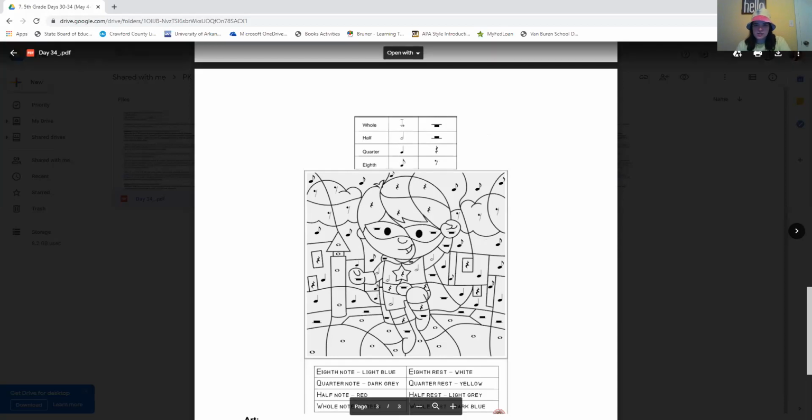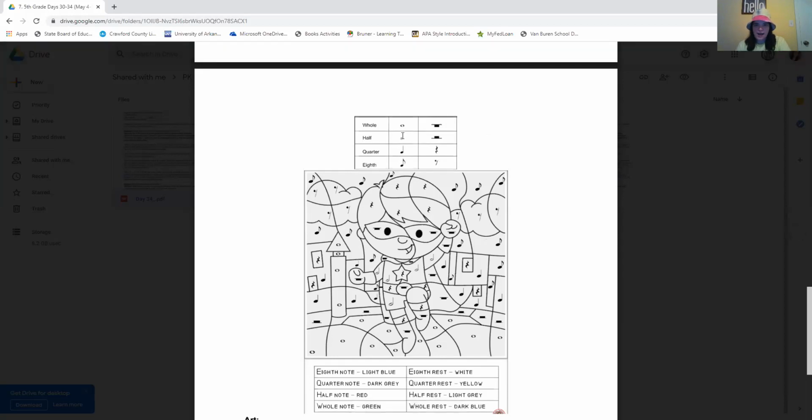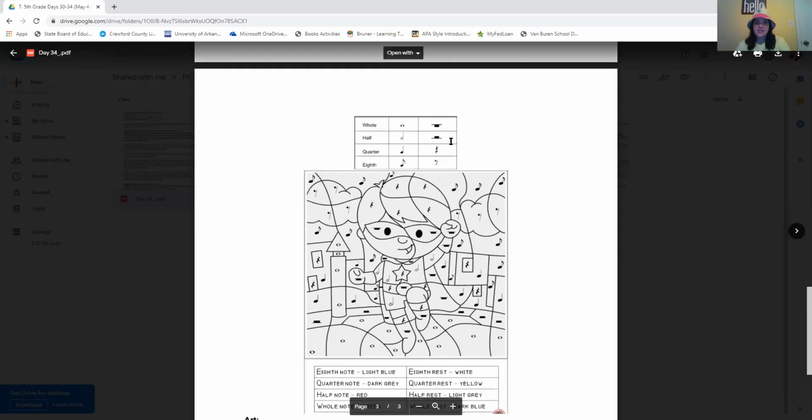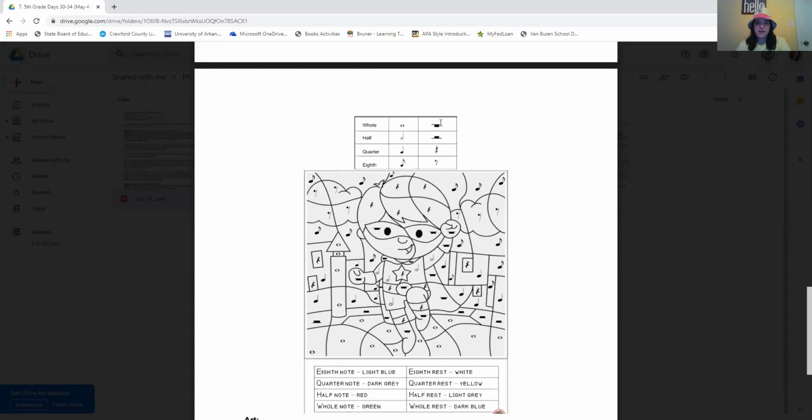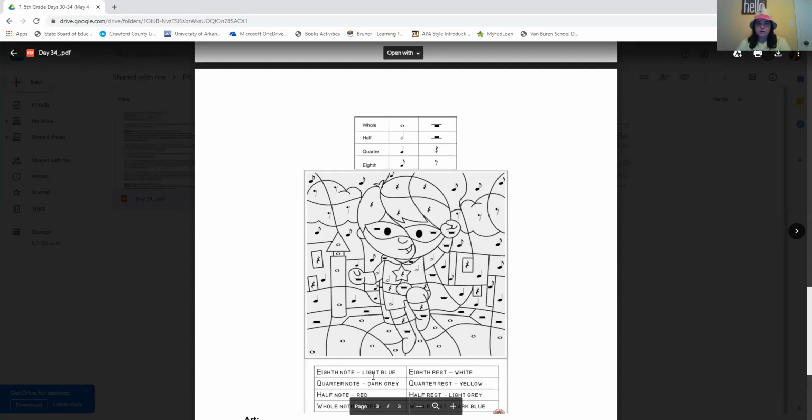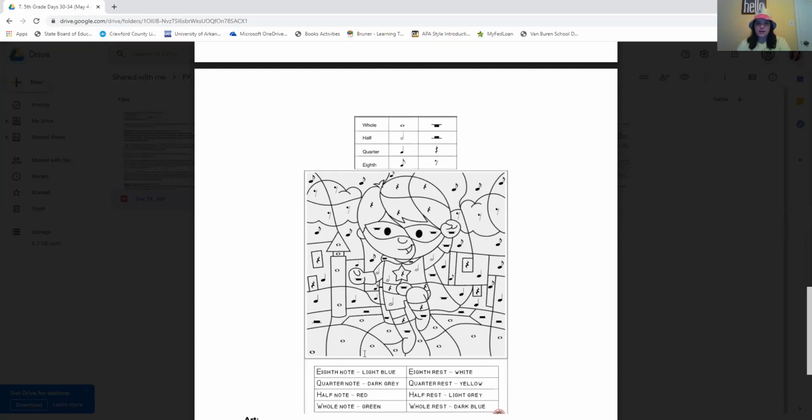So these are the notes: whole note, half note, quarter note, eighth note. These are the rests. That's what tells the musician to stop or make a pause in their music. This is a whole rest, a half rest, a quarter rest, an eighth rest. So every eighth note is going to be light blue. So that would be this right here. This right here would be light blue.